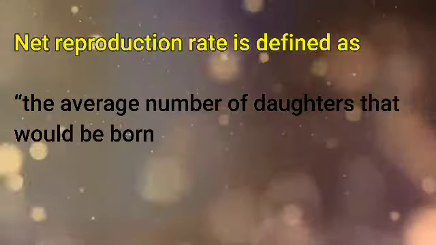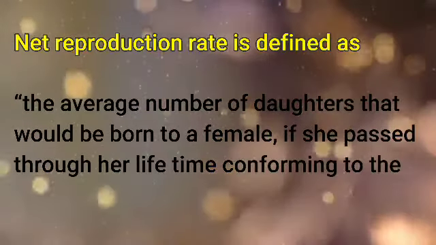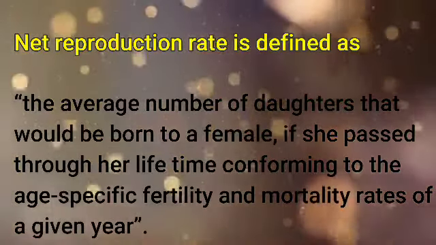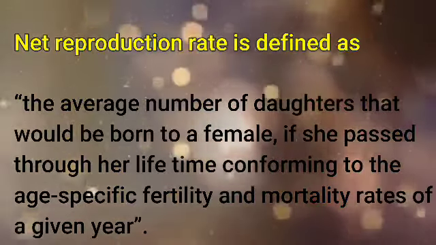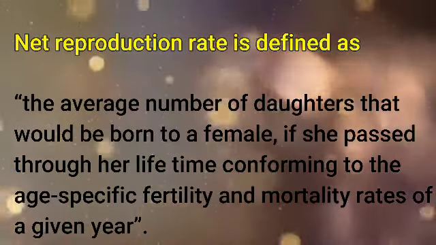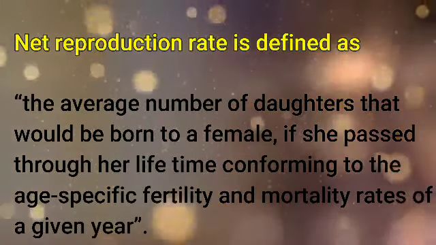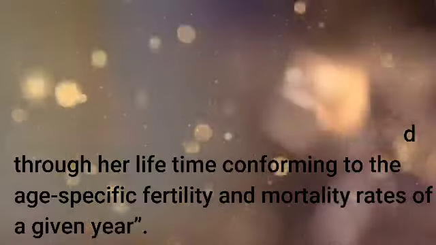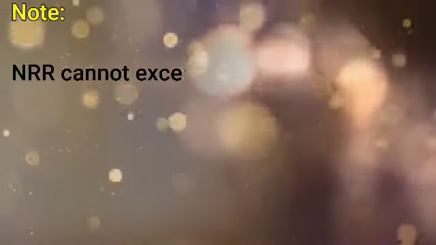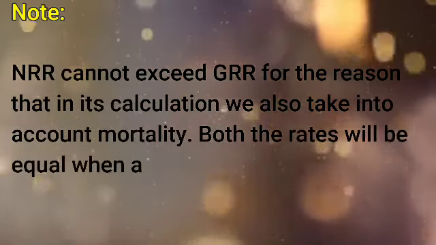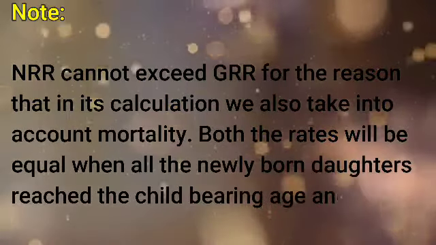NRR is defined as the average number of daughters that would be born to a female if she passed through her lifetime, conforming to the age specific fertility and mortality rates of a given year, which means the average number of daughters born to the mothers based on the assumption that these mothers will survive till the childbearing age is completed. NRR cannot exceed GRR for the reason that in its calculation we consider both fertility